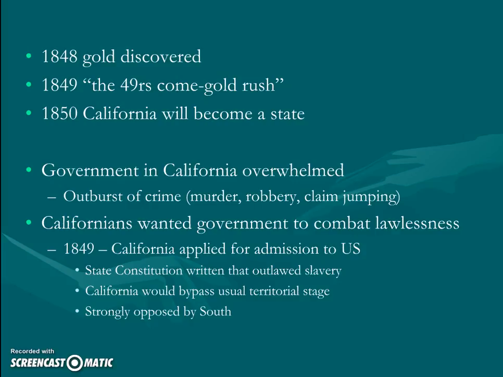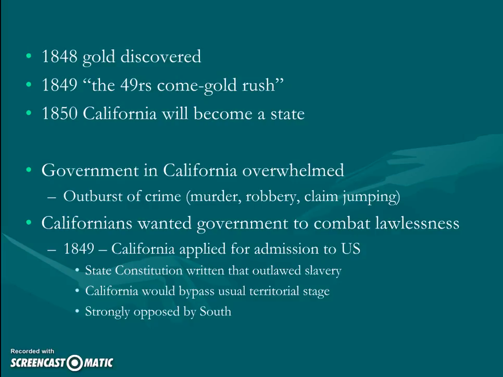Now, this, of course, is going to expose the raw nerve, so to speak, the slavery issue. We already have a pretty big question of what's going to go on, and we have a balance. Remember, we've been trying to delicately maintain that balance. When Missouri comes in, Maine comes in to offset the slave state. When Texas comes in, Oregon has to come in very quickly to offset. So they're very careful to make sure that the balance of slave state and free state is maintained in the United States legislature. But who's coming in with California? There's no one quite developed enough at this time to come in with California. They're the only territory ready for statehood. So there's no other option here.